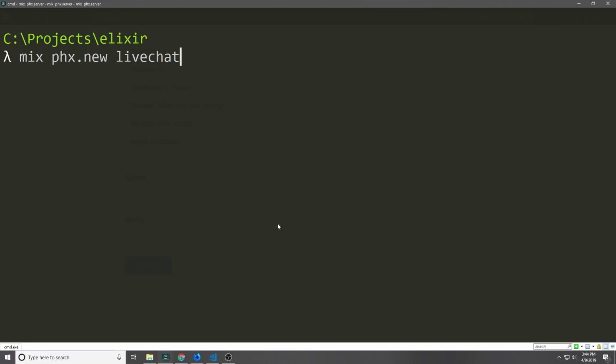Alright, so now that we've explained what LiveView does for us, let's go ahead and build out our application. So we're going to use the Phoenix generator to generate an application. Just type in mix phoenix.new live chat, which will be the name of our application.